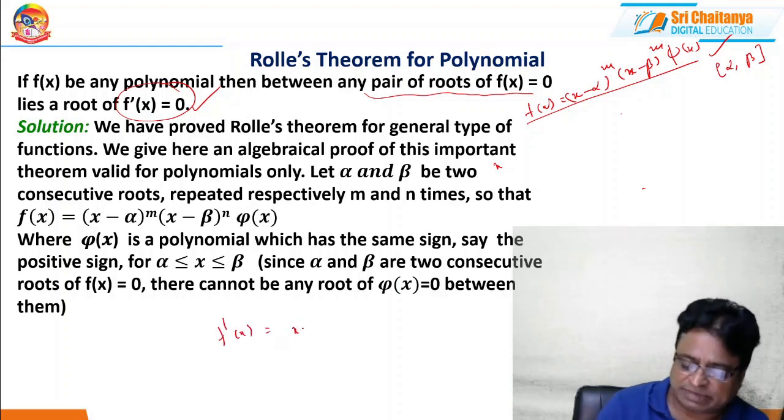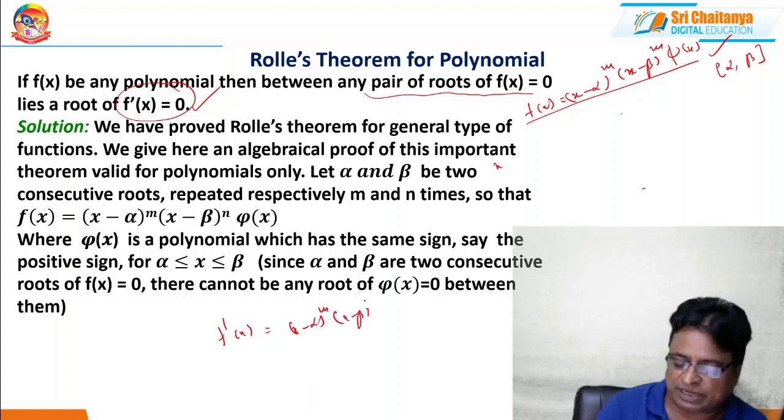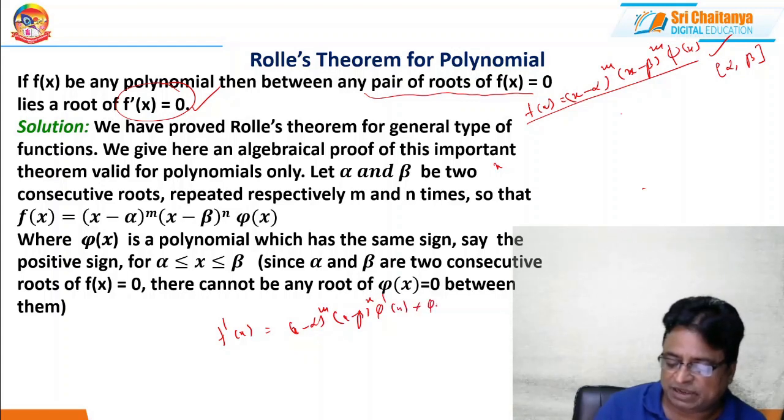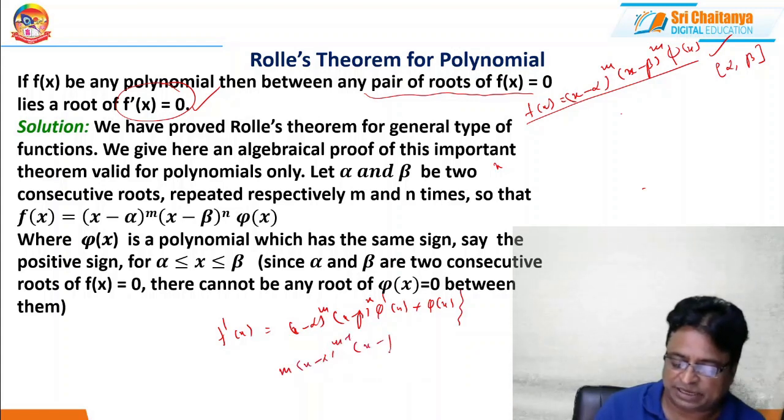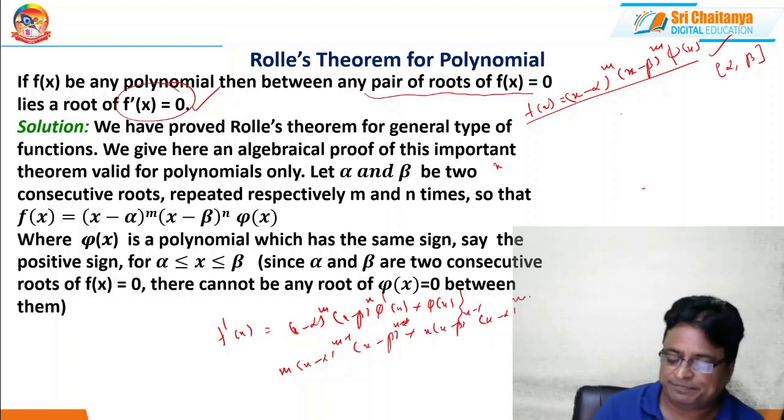f dash of x equals x minus alpha whole power m into x minus beta whole power n into phi dash of x, plus phi of x into [m into x minus alpha whole power m minus 1 into x minus beta whole power n, plus n into x minus beta whole power n minus 1 into x minus alpha whole power m].